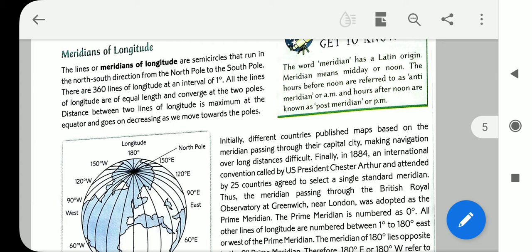You see the round shape of the earth, but we have seen the shape of the earth on a flat sheet of paper, where we are looking at only one side. So on the front side that we are looking at, we have the 180 longitude. After that, on the back side 180, it will make 360.